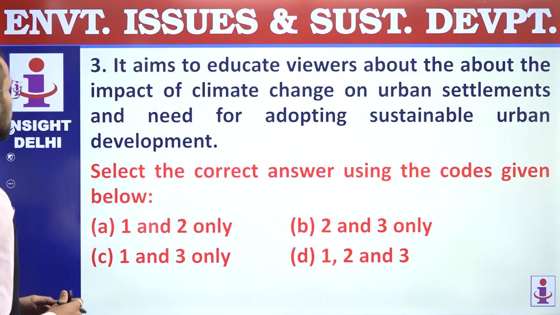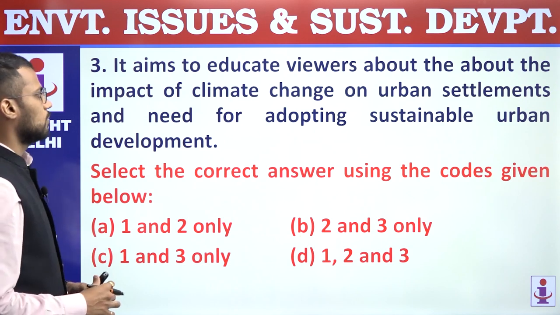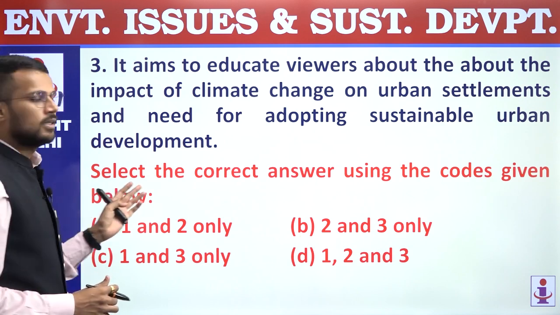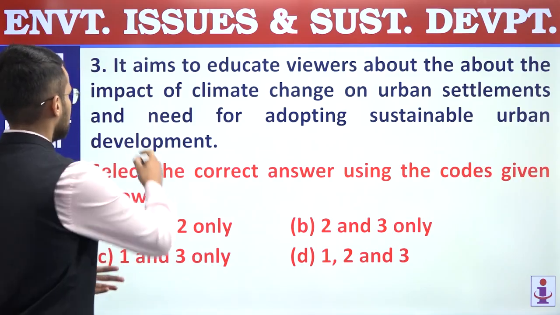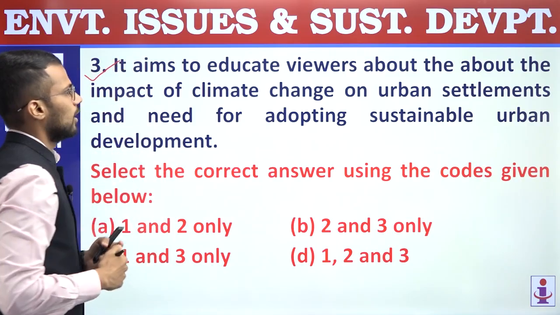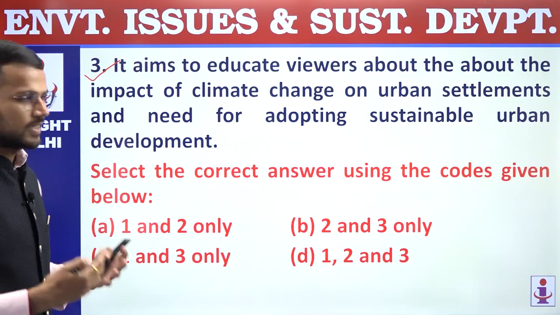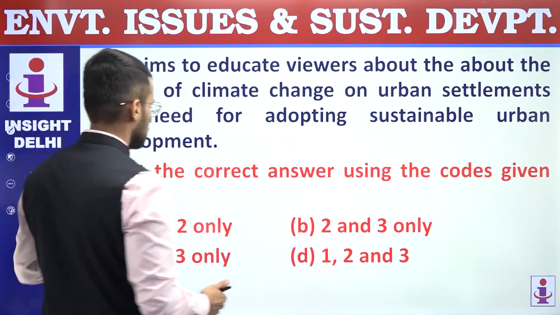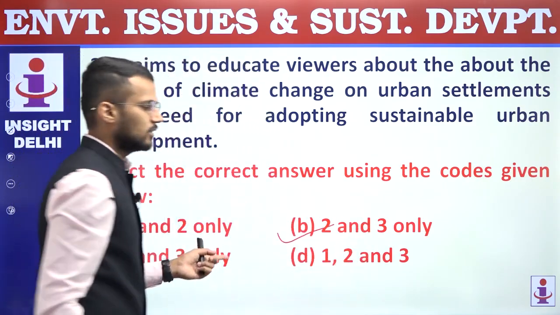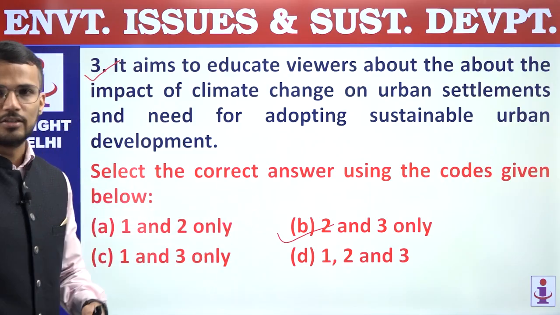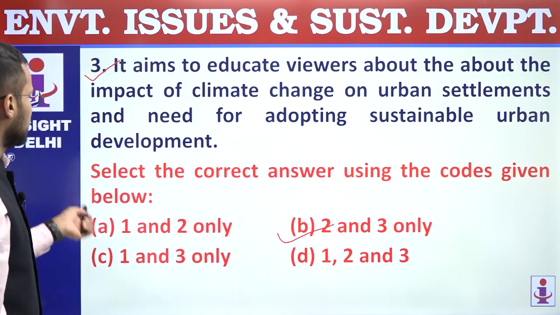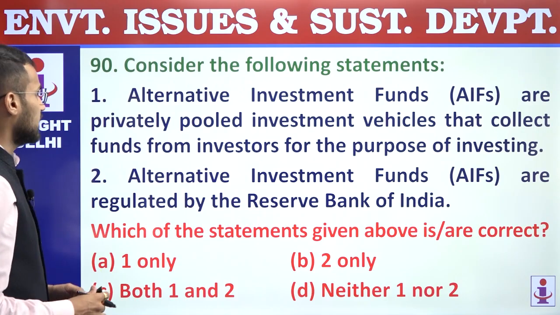Third, it aims to educate viewers about the impact of climate change on urban settlements and need for adopting sustainable urban development. Right? So the objective is to make people aware about the sustainable urban development. So third statement is correct. So only second and third are correct statements, and that's why answer is B, 2 and 3 only. 89, answer is B. 90.